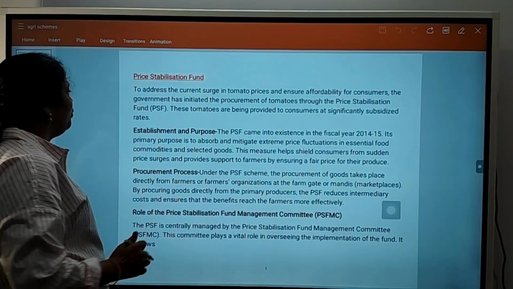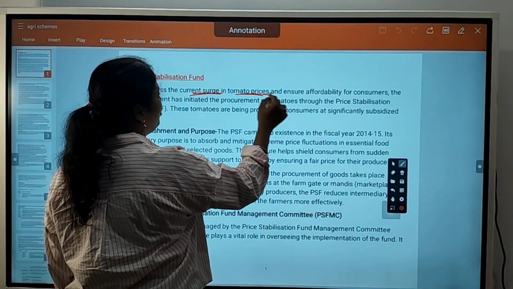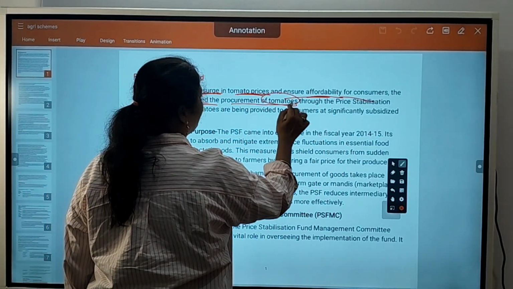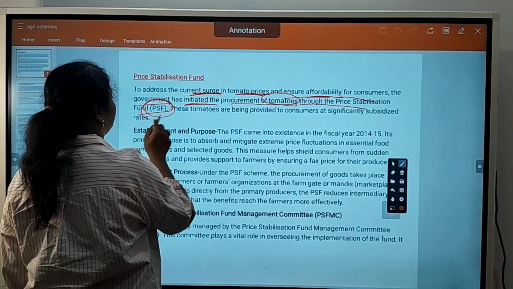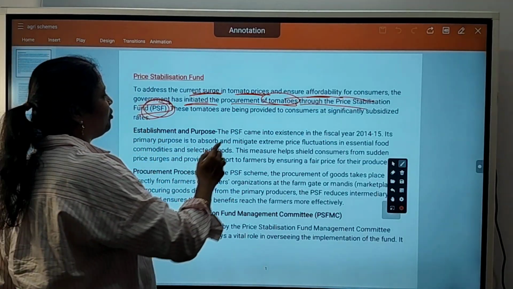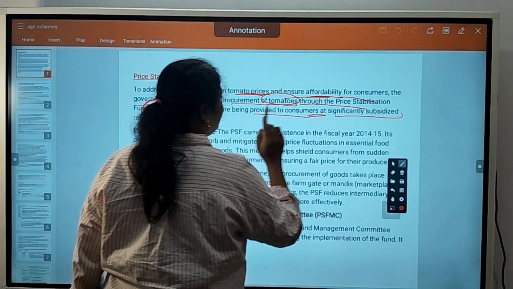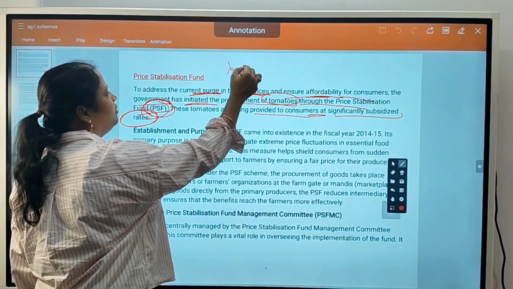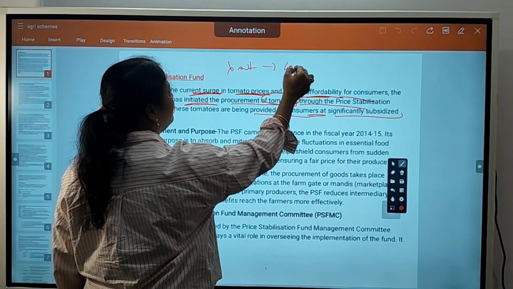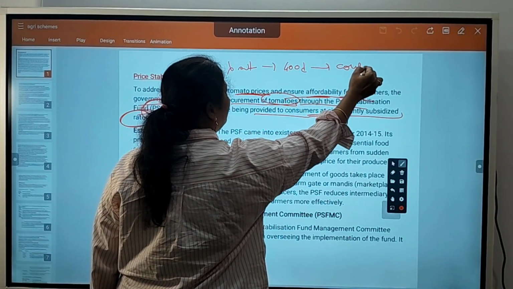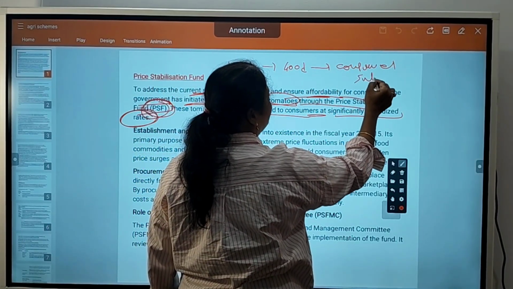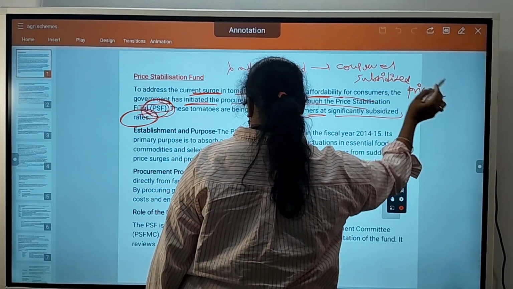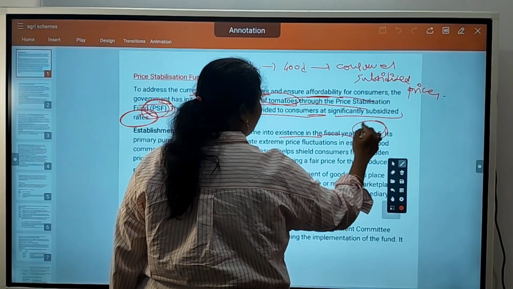Details. To address the current surge in tomato prices and ensure affordability for consumers, the government initiated procurement of tomatoes through the price stabilization fund, PSF. These tomatoes are being provided to consumers at significantly subsidized rates. So whatever goods the government procured will be provided to consumers at subsidized prices. This was first introduced in 2014-15.